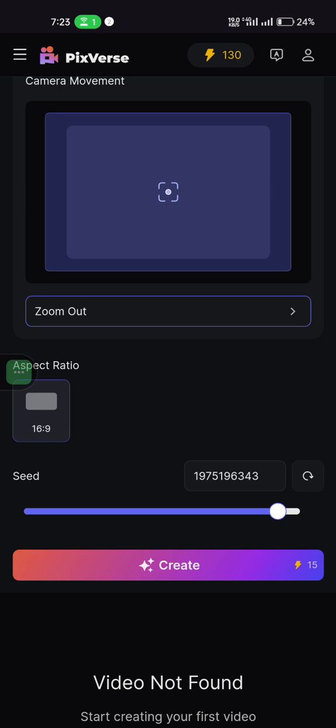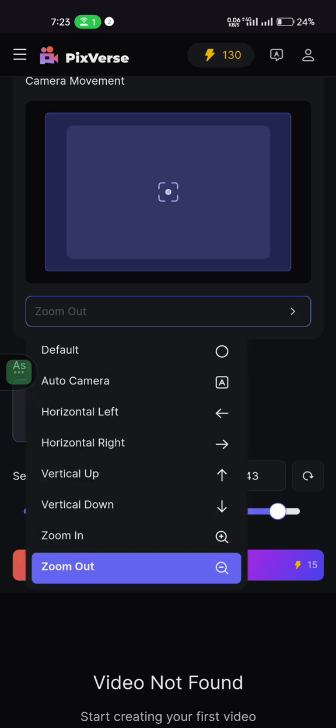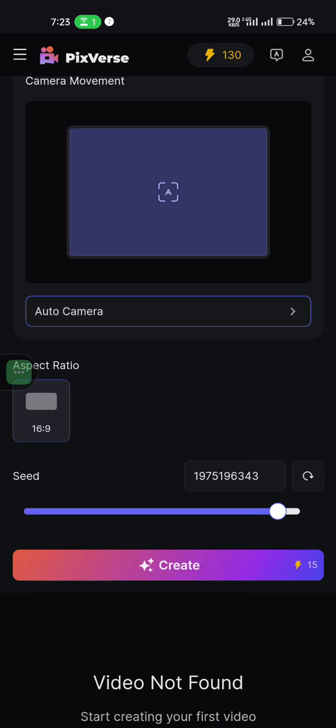Let's say you want to do a closing scene. Normally in closing scene, camera movement is always zooming out, so you can use that, but most times just leave it on auto. Let the AI pick any camera movement that suits the scene. It always works for me. There mustn't be a particular camera movement. The AI can just use its hand and pick whatever they want. So I always use auto.